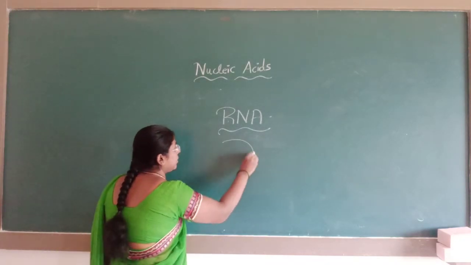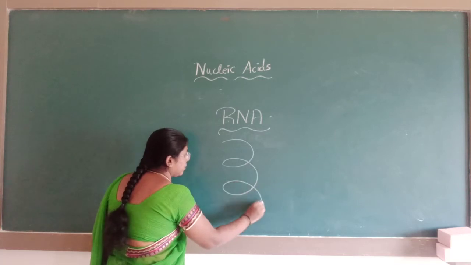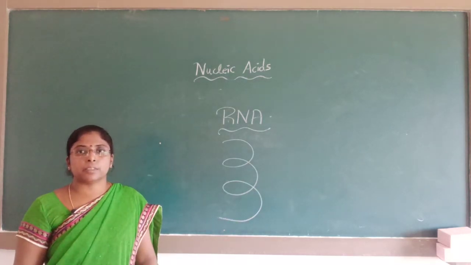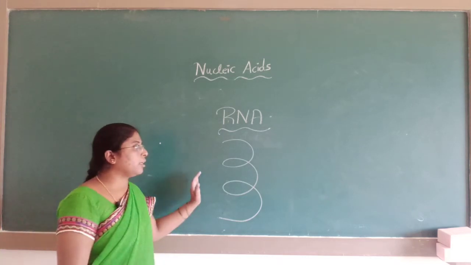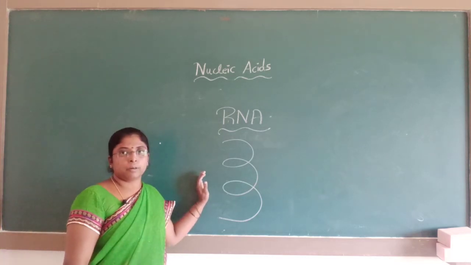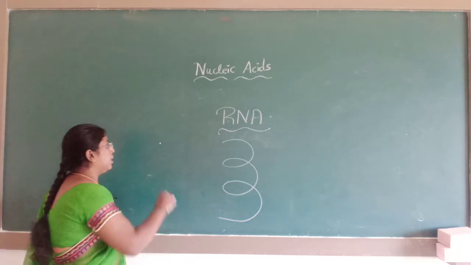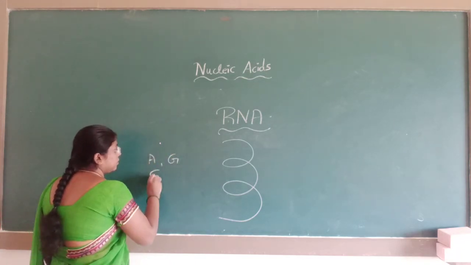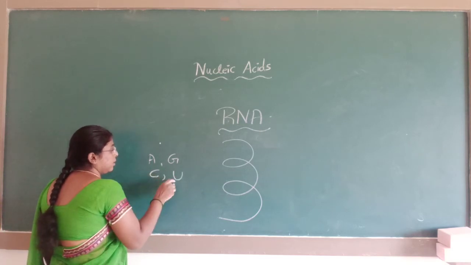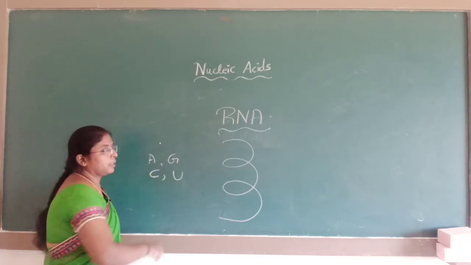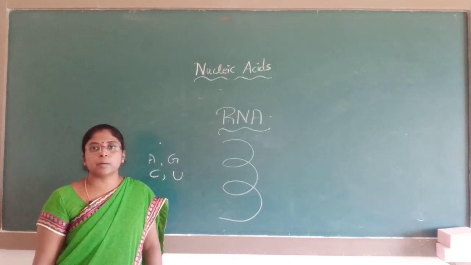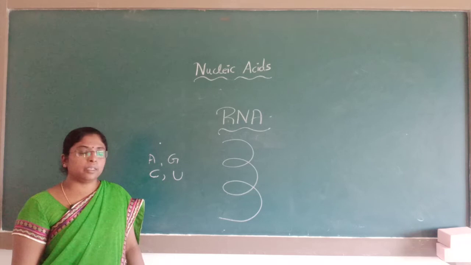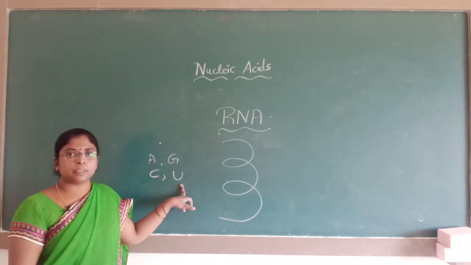RNA is made up of only a single polynucleotide strand, in the form of a helical structure. RNA consists of the bases adenine, guanine, cytosine and uracil. Uracil is present in RNA, whereas uracil is absent in DNA. Thymine is present in DNA, whereas thymine is absent in RNA.